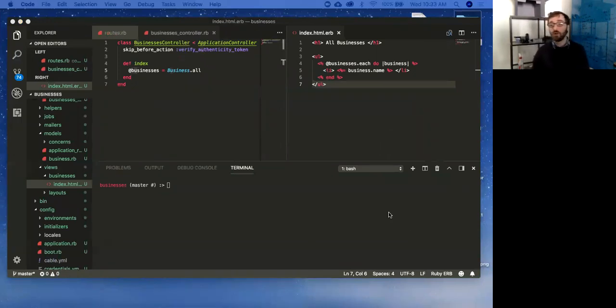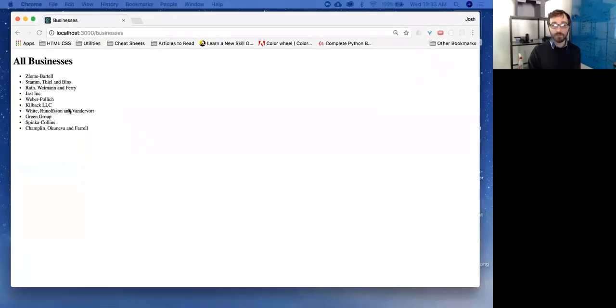So right now, I can see a list of all of them. But you can imagine, if this was a more robust app with more data, there's more to a business than just its name and description, right? Name, address, and description. There might be a longer description, a list of employees, I don't know, all sorts of stuff, right? So we wouldn't be able to show that for each one all at the same time. So we want the ability to view each one separately. And that's what we want to add. So that's our show action.